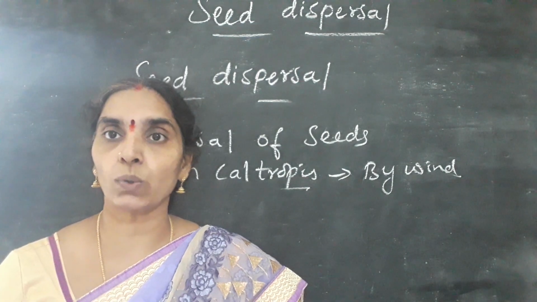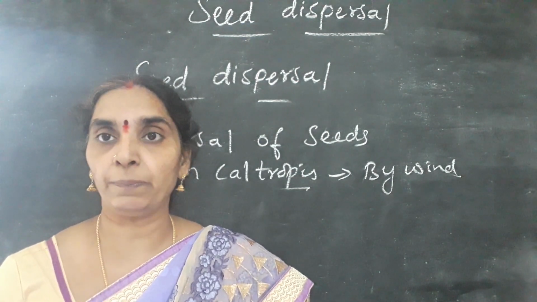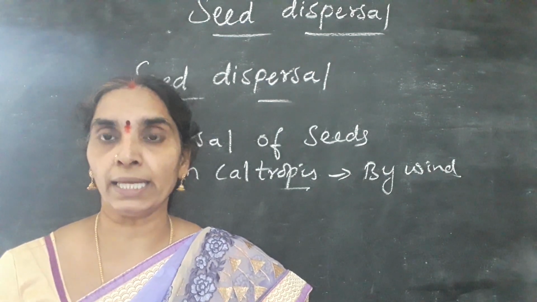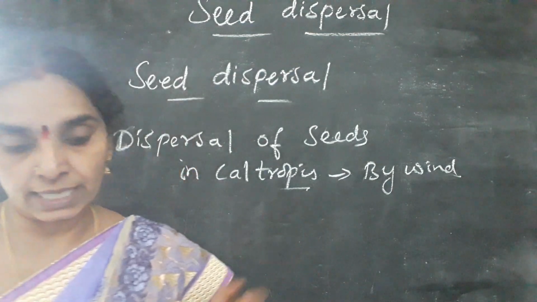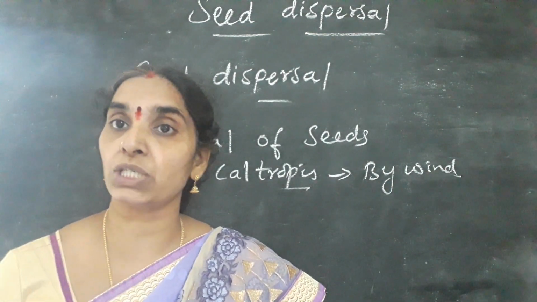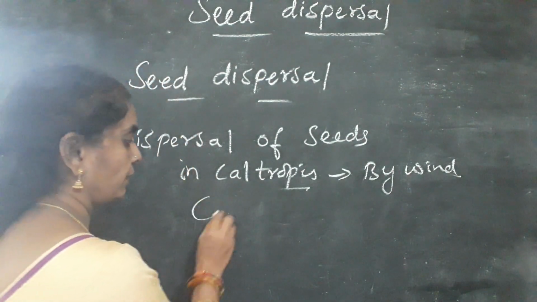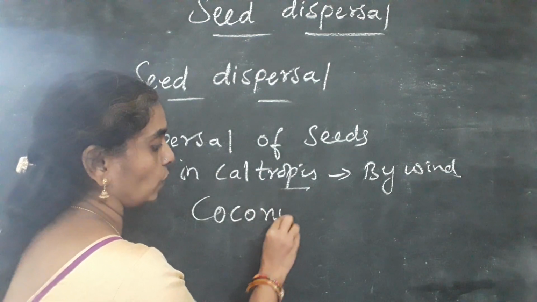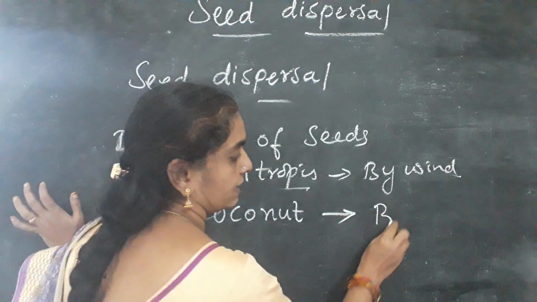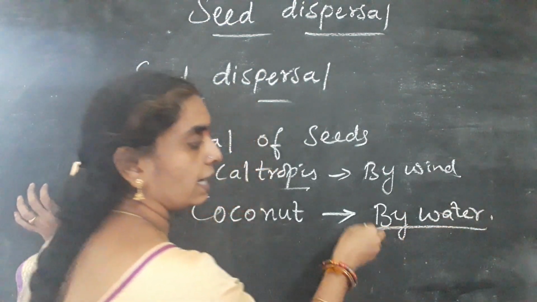Is it clear, children? So we'll see the different plants of this at different places due to its dispersal through wind. Okay, next the question is, why do most of the coconut trees grow along the shores? You know well, the seeds of coconut contain fibrous structures. So they are dispersed by water.